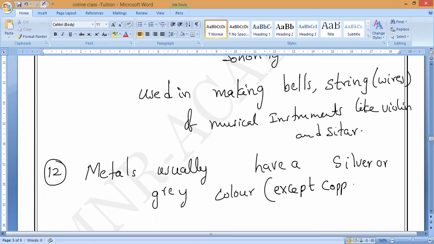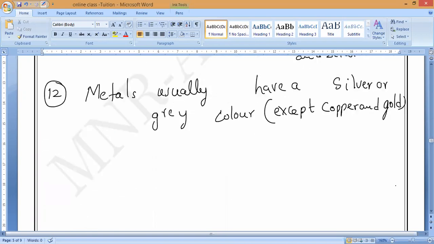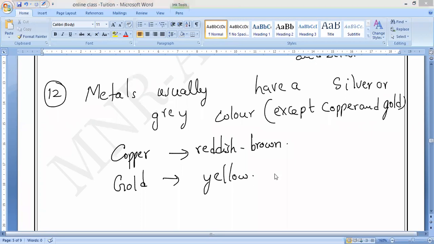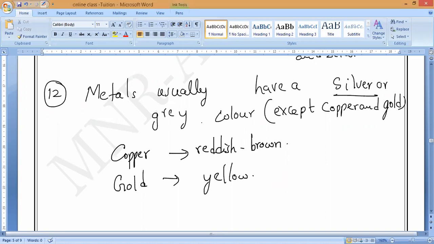Except copper and gold. What is the color of copper? Brown. Understand? What is the color of gold? Yellow. So except these two, if you take the remaining, aluminium, silver, iron, etc., all, even mercury also, are silver color, or they are in gray color.